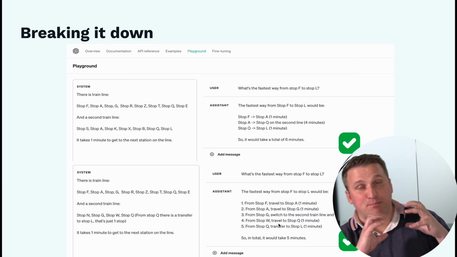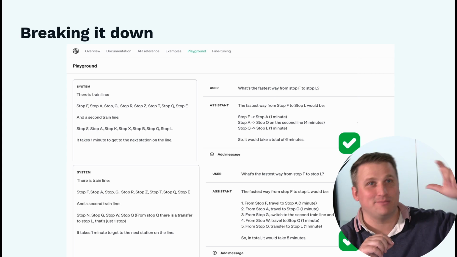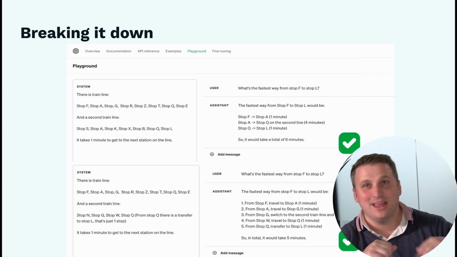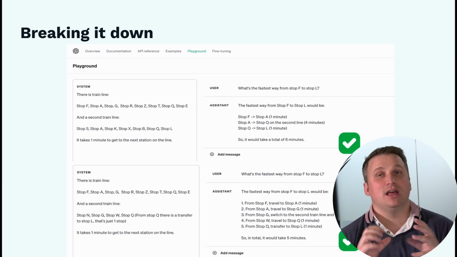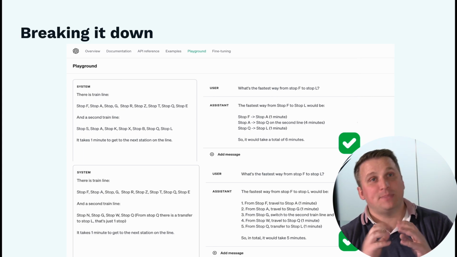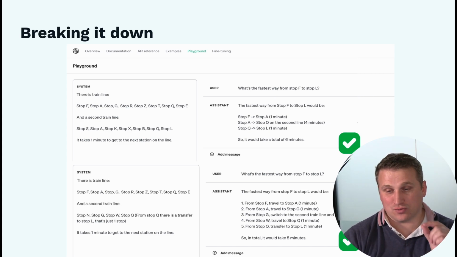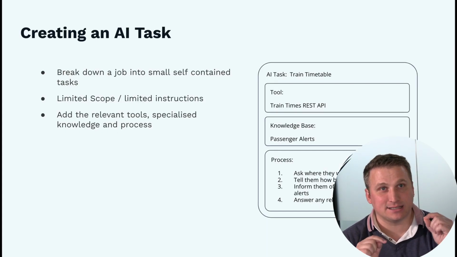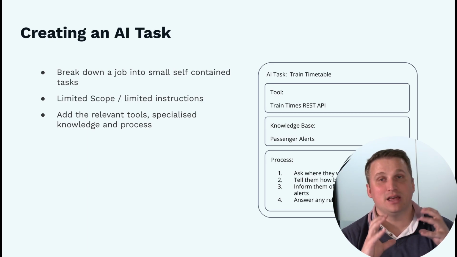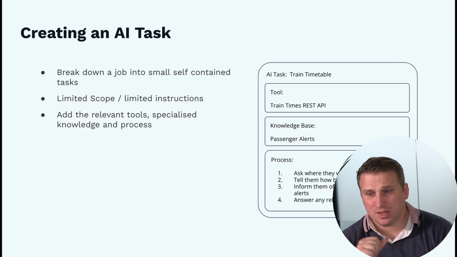So we can see that by breaking down the problem into two train lines at a time, one set and then another set, it was able to get both questions right. Even though these are a lot more complex than that first example, they're just not quite as complex as that middle example. So the trick here is really that we need to break a task down into really small jobs that are bite-sized and doable via current LLMs.